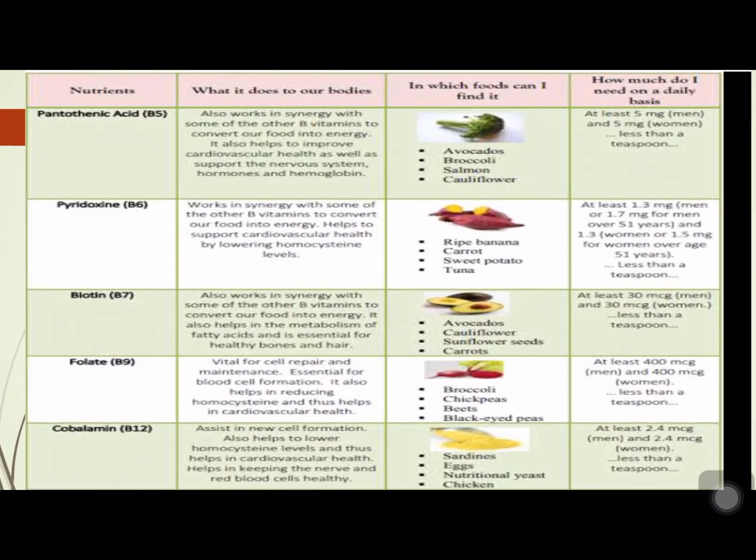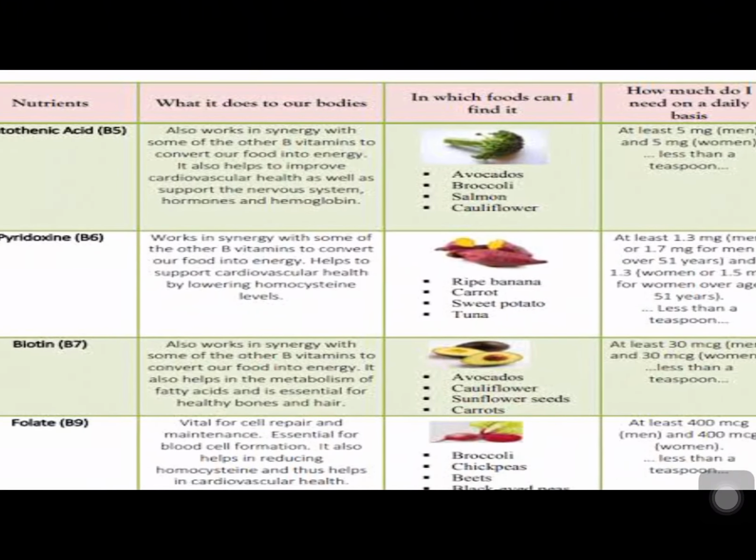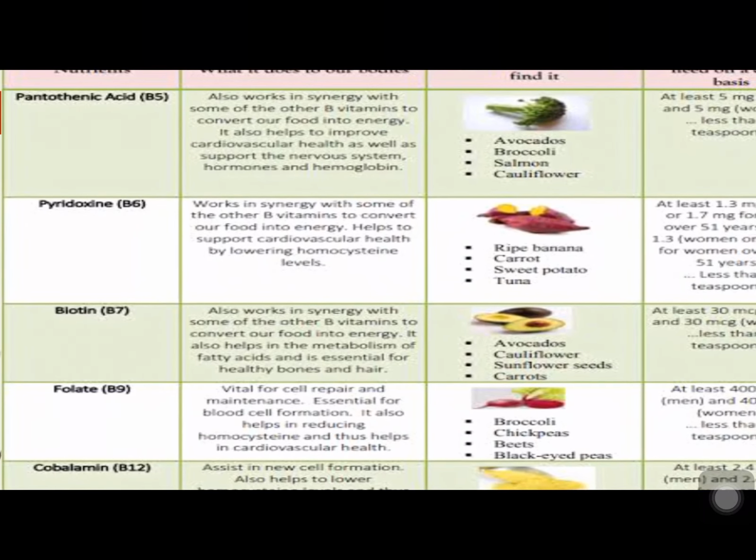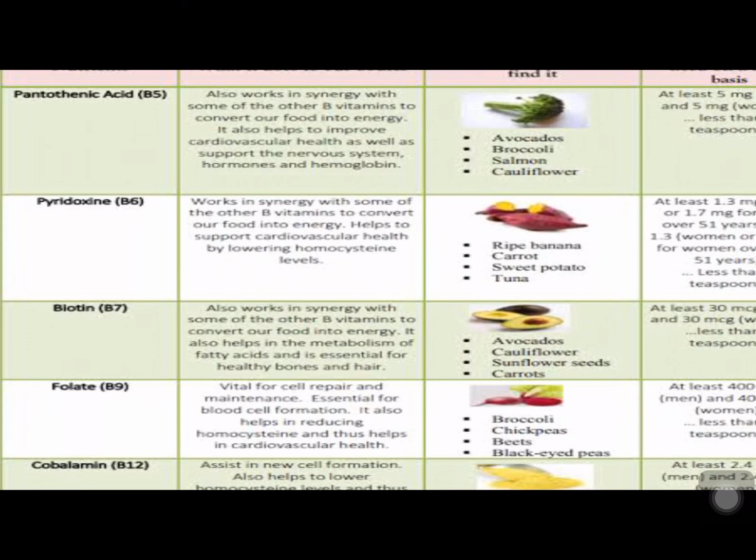Now here we can see vitamin B5. We have seen earlier that water soluble vitamins consist of vitamin B complex and vitamin C. Now what does this vitamin B complex comprise? They are vitamin B5, B6, B7, B9, B12. So these are all parts of vitamin B complex. Now first let us see vitamin B5.